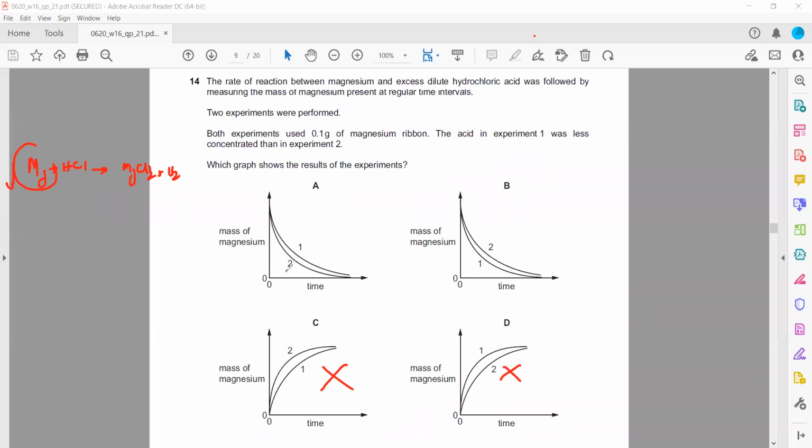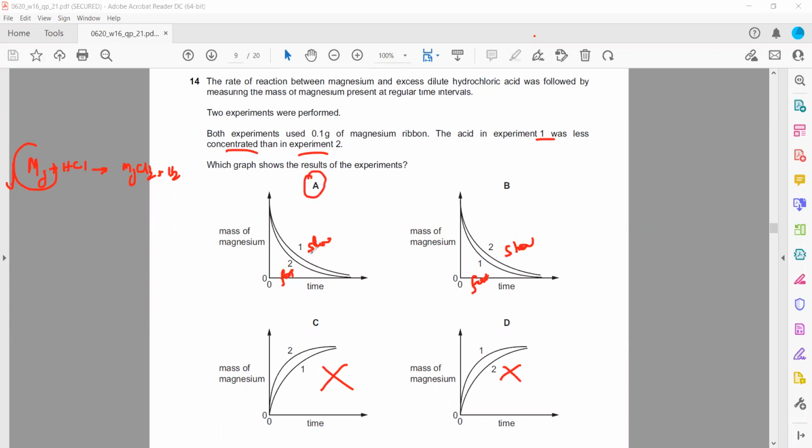In both experiments we use the same amount of magnesium, but experiment 1 is less concentrated than experiment 2, so experiment 1 should be slow. So A is the right answer: experiment 1 is slower than experiment 2. As we decrease the concentration, the number of collisions between the particles decreases, so the rate of the reaction will also decrease.